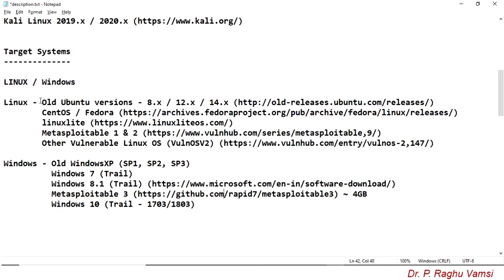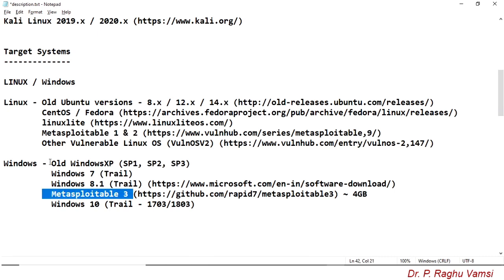In this I mostly recommend you to download Metasploitable 2, Vulnerable OS v2, and Ubuntu old version 8.x. So these are the three Linux images. Next, Windows XP, either Service Pack 3, which is also recently available, or Service Pack 2. Next, the Windows 7 trial version, and Metasploitable 3.